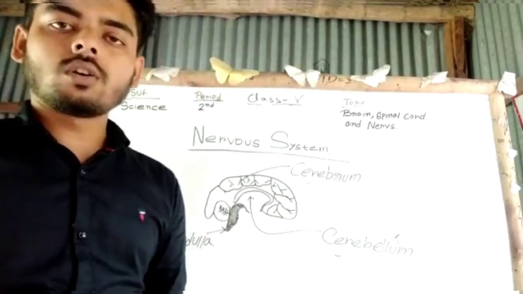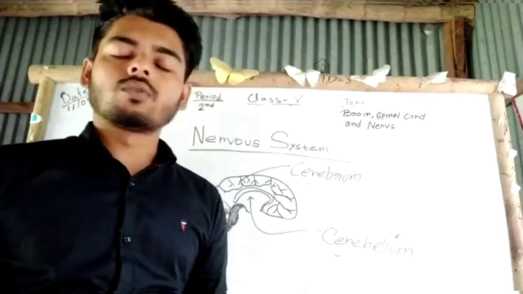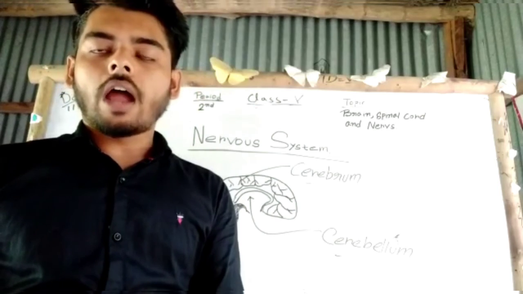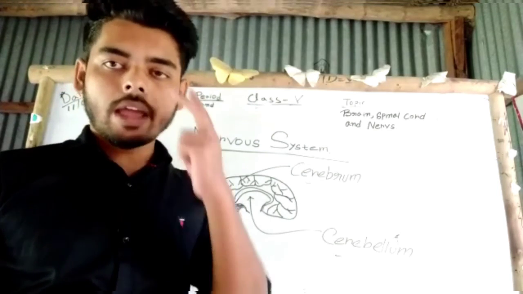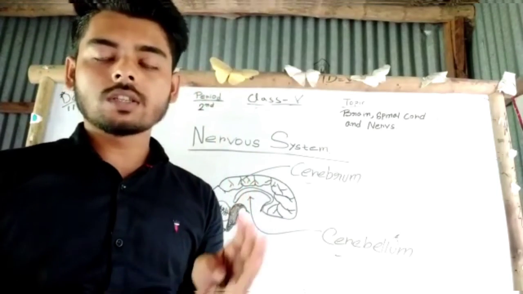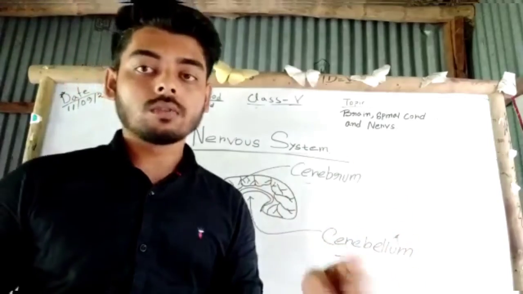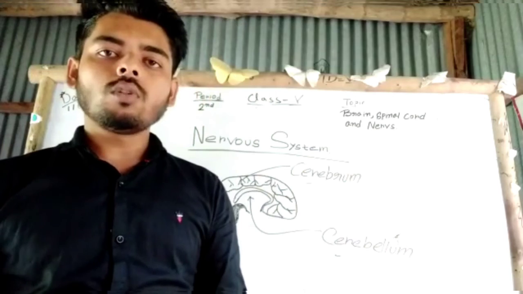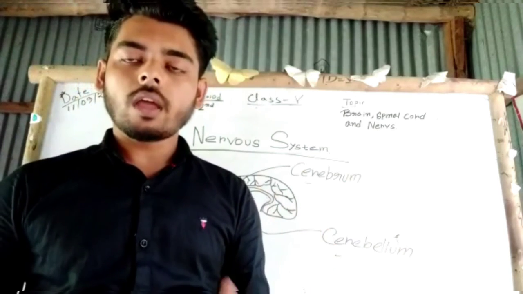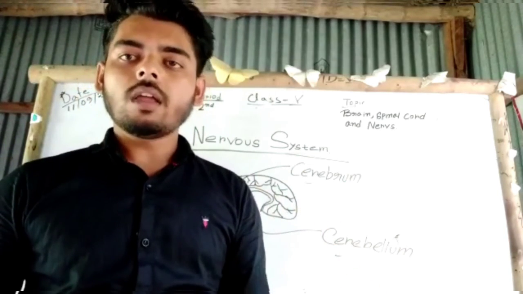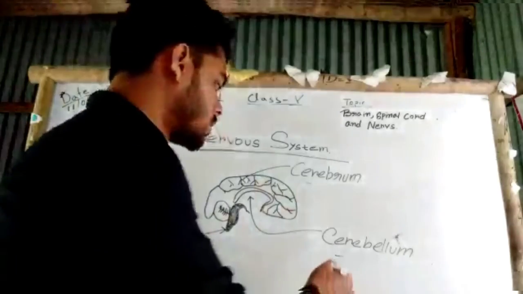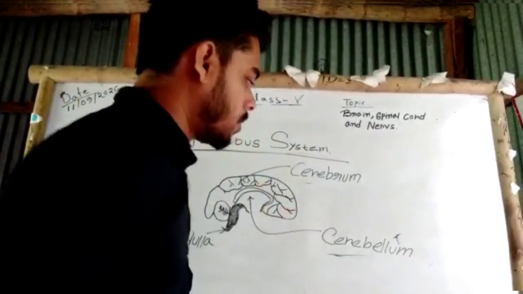The function of the right one is to control facial identification and eye-hand coordination. This is the work of the first half. And the left one's work is to control our language and mathematical abilities. These are the functions of cerebrum. And the next part of brain is cerebellum.